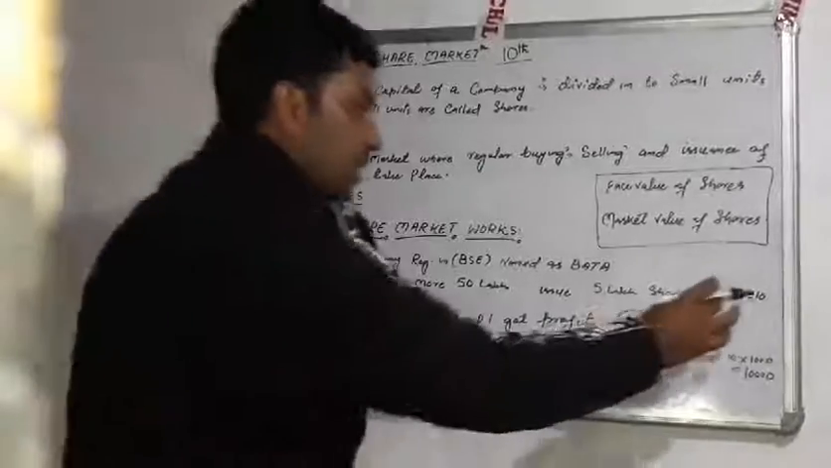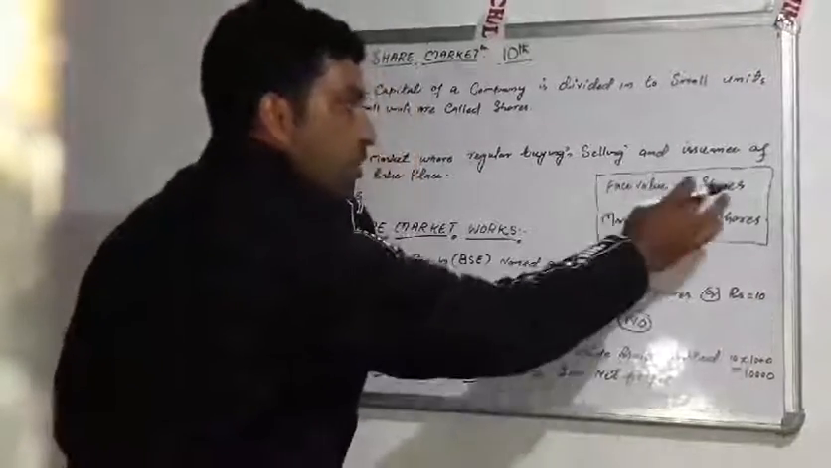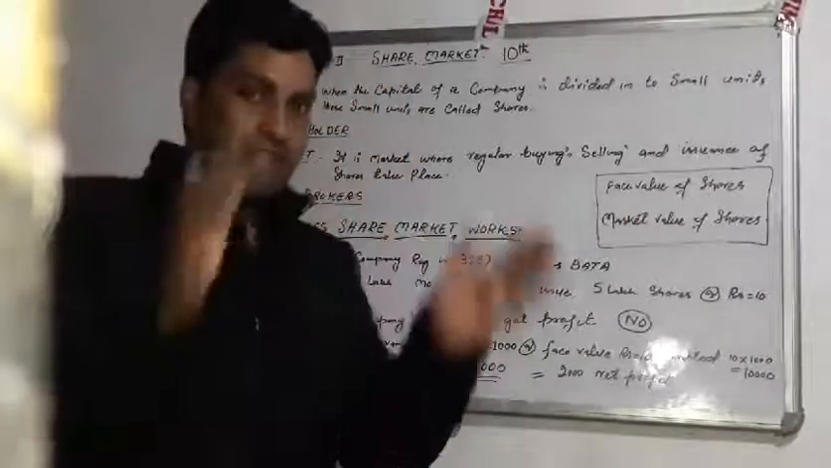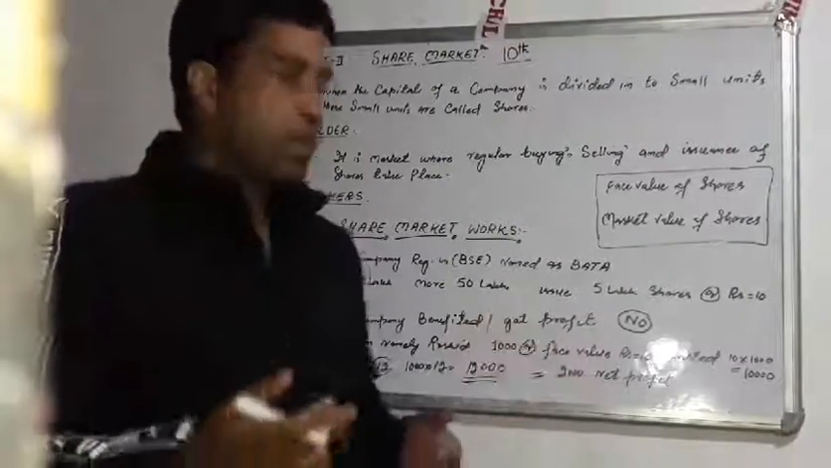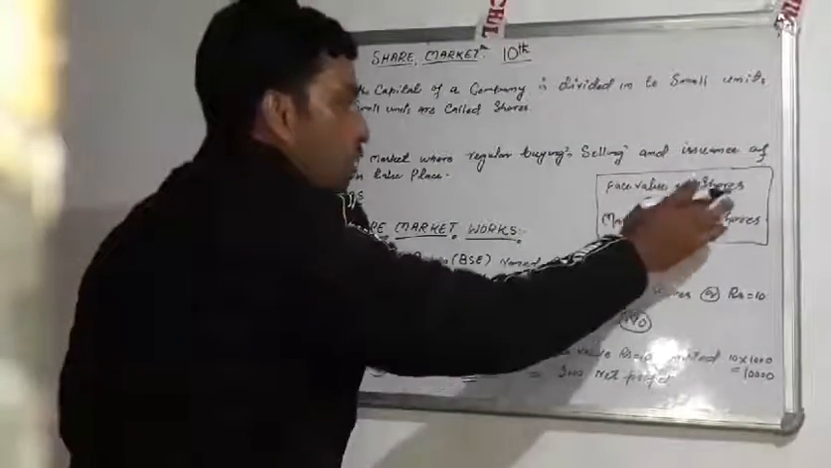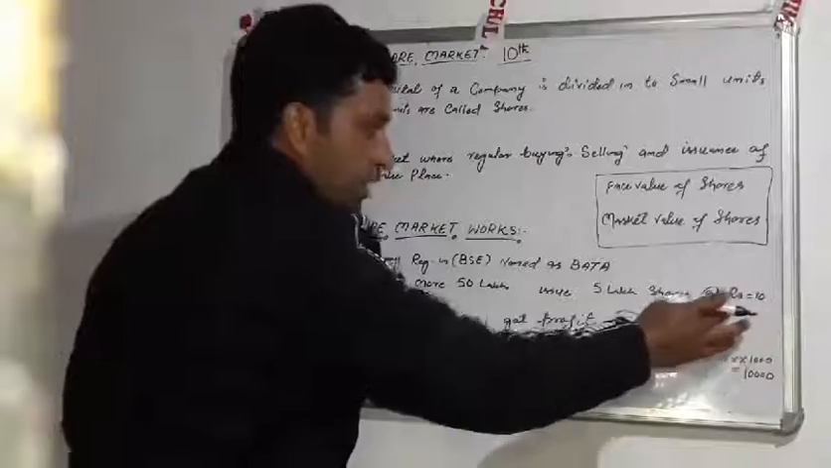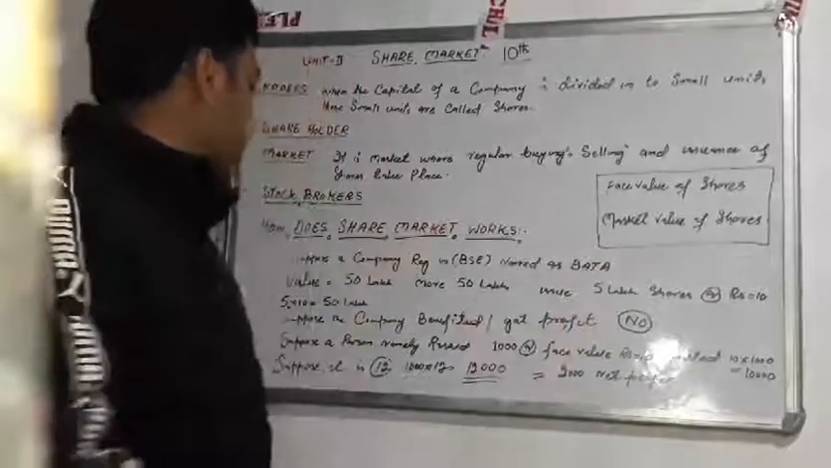And these 10 rupees are called the face value of shares, because this is the value at the time when these shares are being issued. This is called face value of shares. This rupees 10 is called face value of shares.